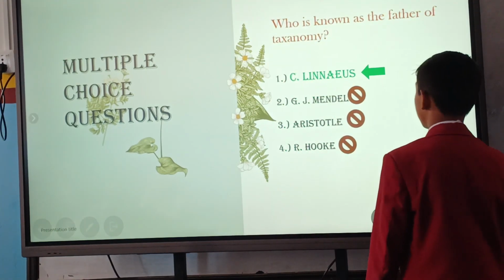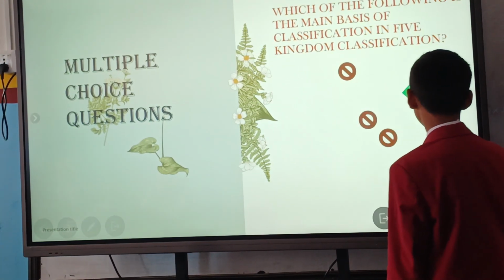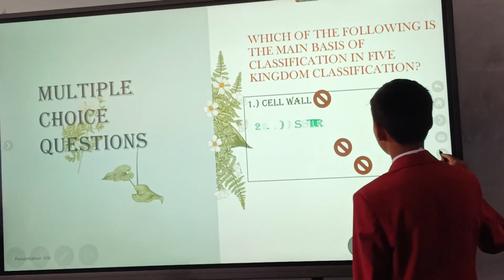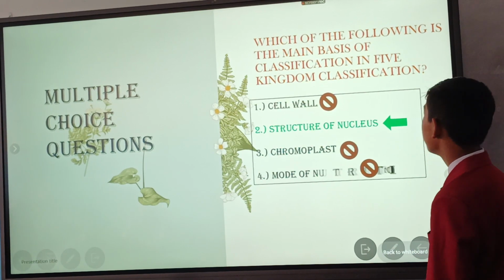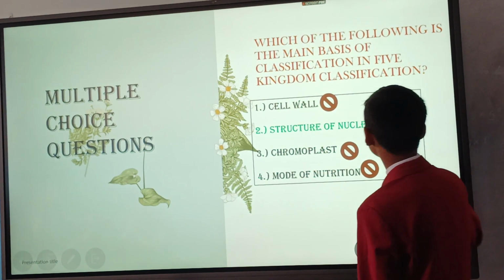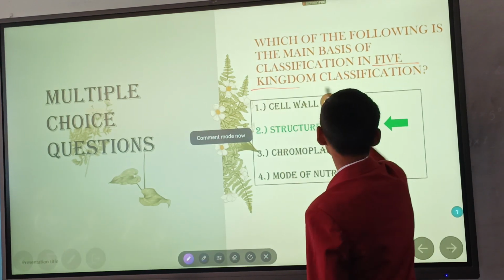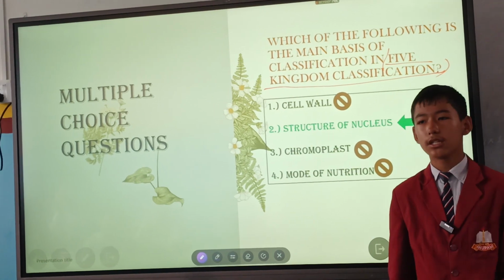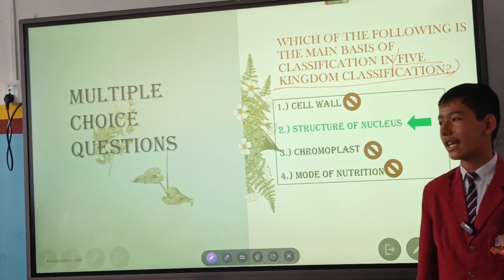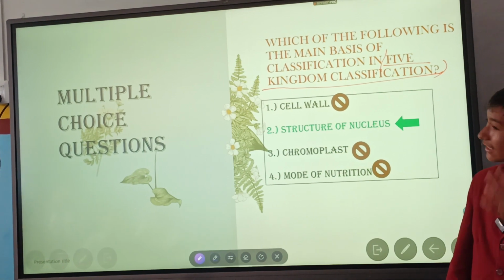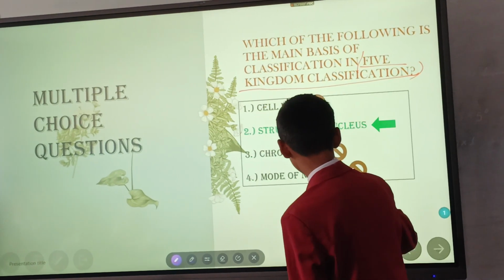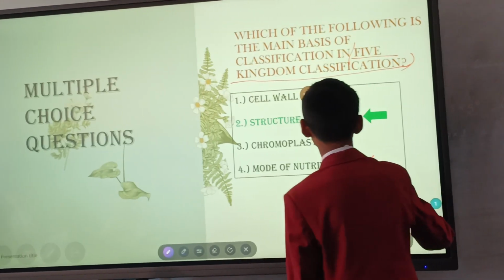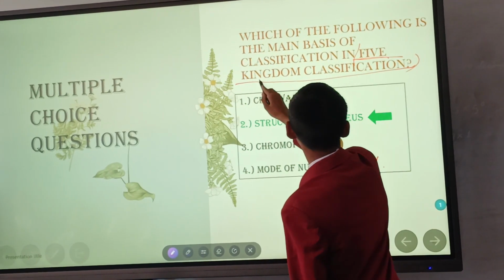So let me begin the last question. It is about which of the following is the main basis of the five kingdom classification. Again, a question for you all: who proposed the five kingdom classification? The first two kingdoms of classification were done by Carolus Linnaeus. Yes, it is Robert Harding Whittaker. Robert Harding Whittaker proposed the five kingdom classification.